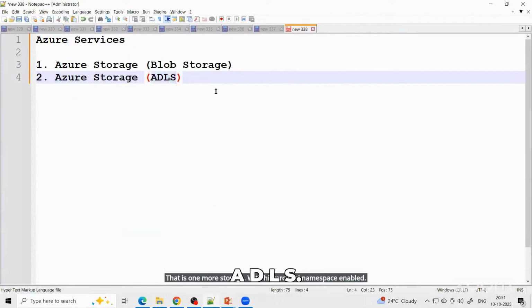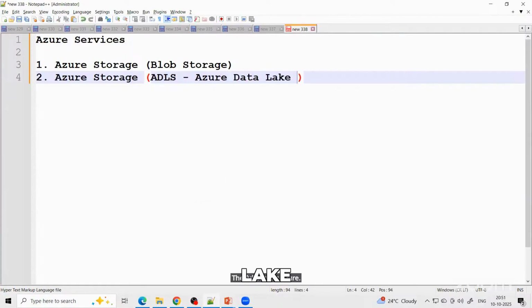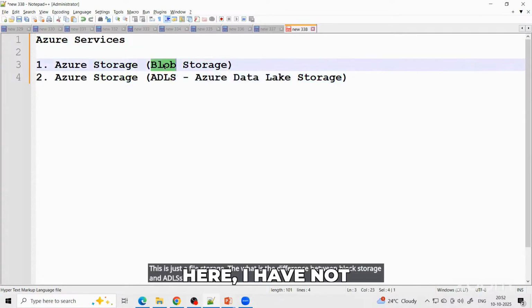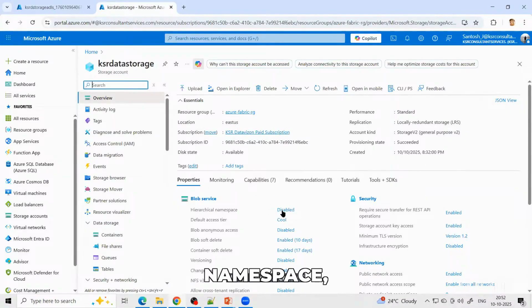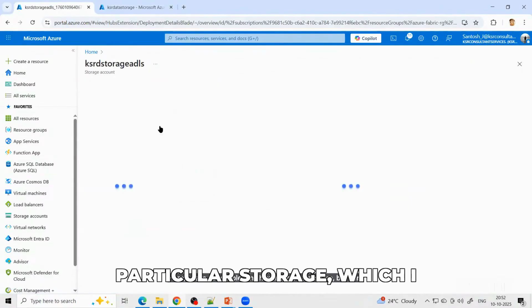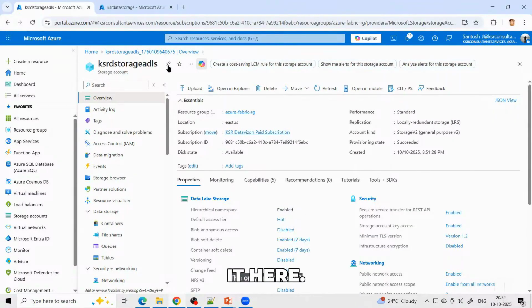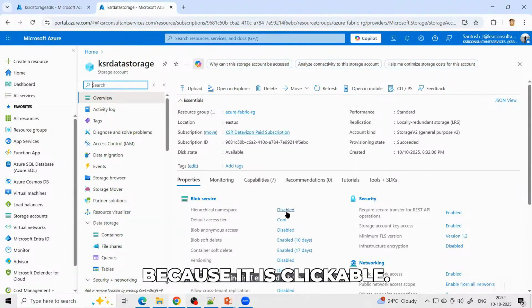Now this is called ADLS. The full form is Azure Data Lake Storage. A for Azure, D for data, L for lake, S for storage. Azure Data Lake Storage. This is just a file storage. The difference between block storage and ADLS is that here I have not enabled the hierarchical namespace. But in this particular storage which I created, KSR storage, everything else is the same: same region, subscription, standard mode, LRS mode, everything is the same. The only one thing is I enabled it here. From disabled, you can enable it because it is clickable.